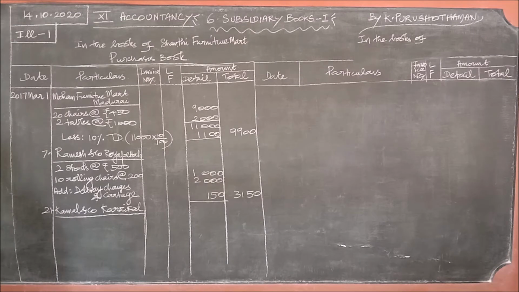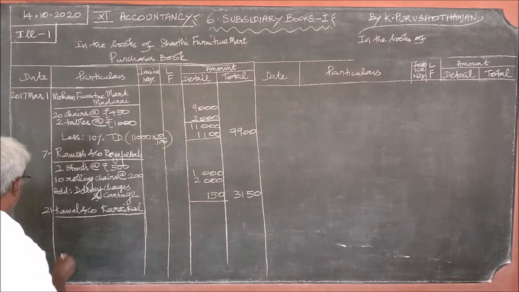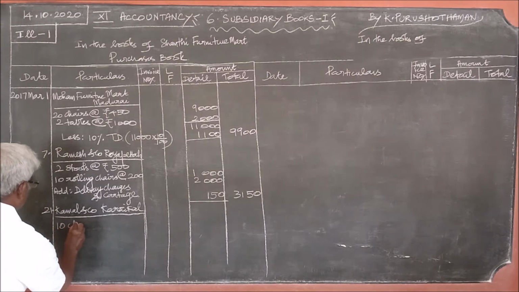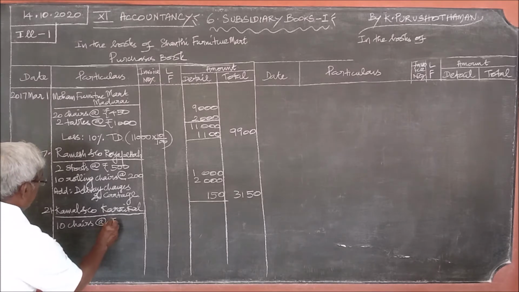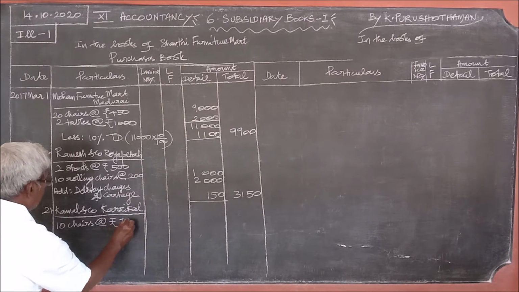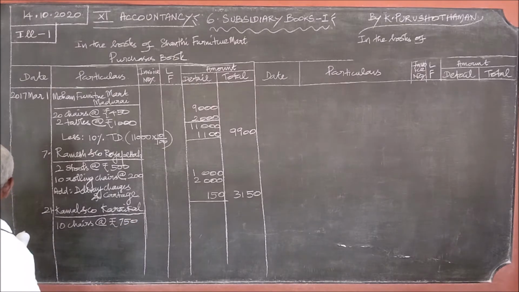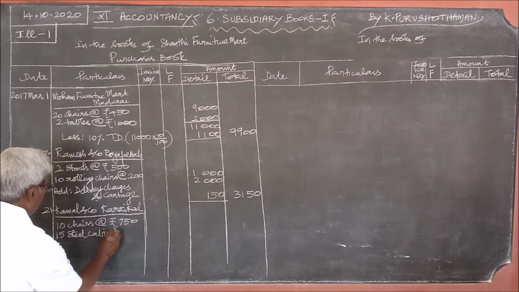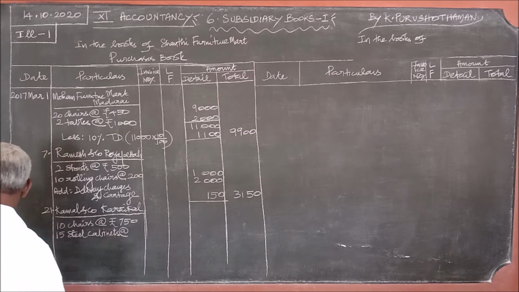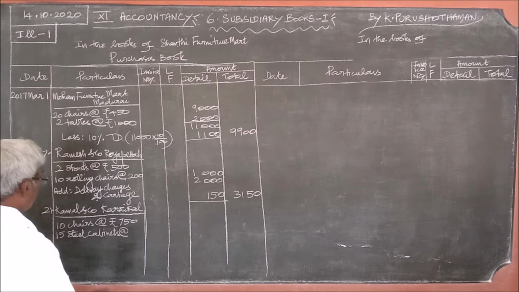Kamal and Co. Karaikal. 10 chairs at the rate of rupees 750. Then 15 steel cabinets at the rate of 1,500.